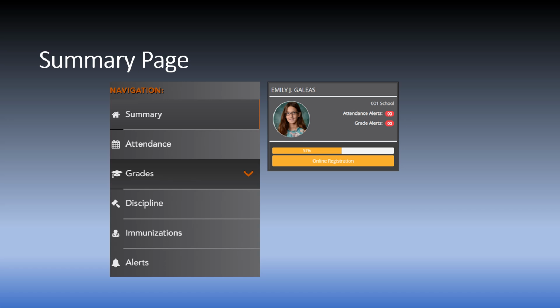The summary page is the first page displayed when you successfully log onto Ascender Parent Portal. This page provides you your students' schedule, current average for each class, and attendance for the current date. Alerts are messages notifying you if the student has any grades or attendance information you should be aware of, such as an absence, tardy, or low grade.